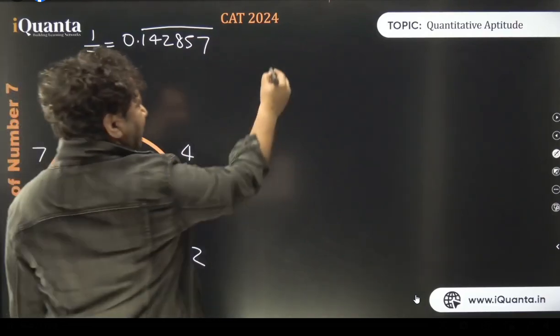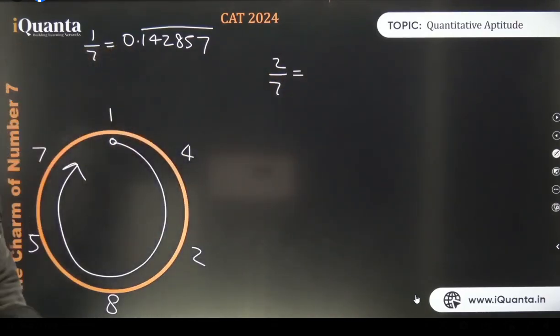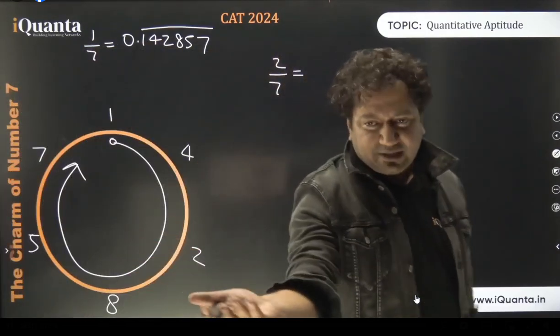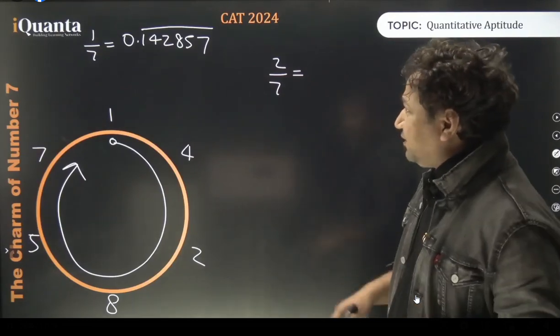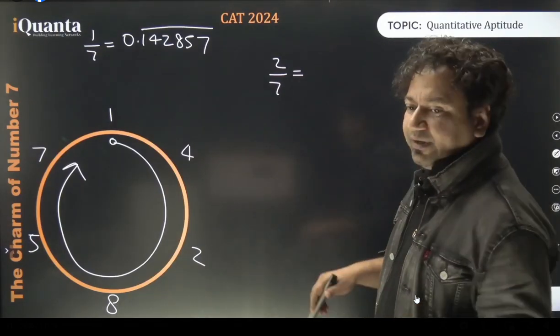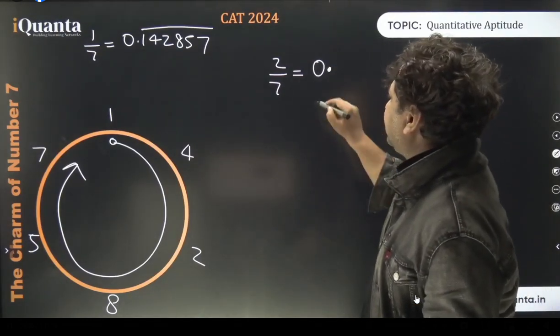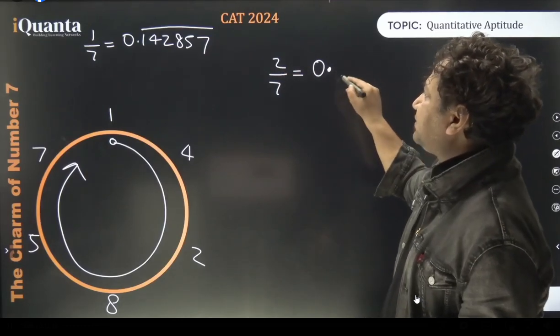Well, so let's say I want to calculate 2 by 7. This can be very important in data interpretation questions, isn't it? DI में हो सकता है ना कभी कि 700 टन गेहूं उगा था इस साल, अगले साल 900 टन उग गया, तो कितना ग्रोथ हुआ है? So instead of using the calculator and doing all that stuff, you can just do this mentally. 2 by 7. So tell me everyone, the moment I put a point over here, this becomes 20. What should be the first digit after point?